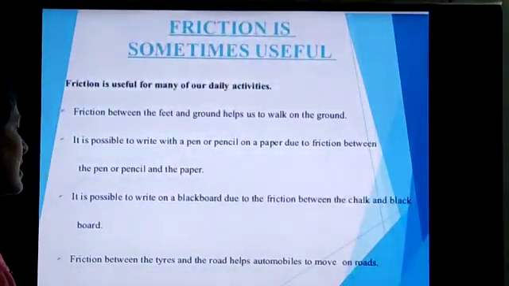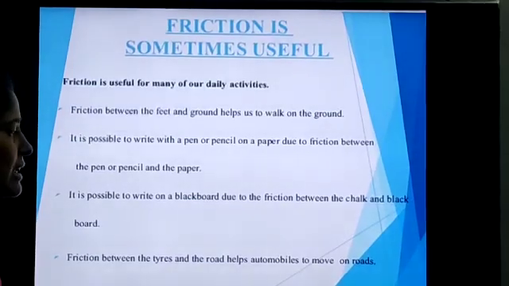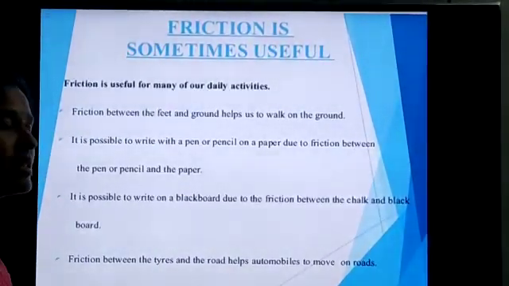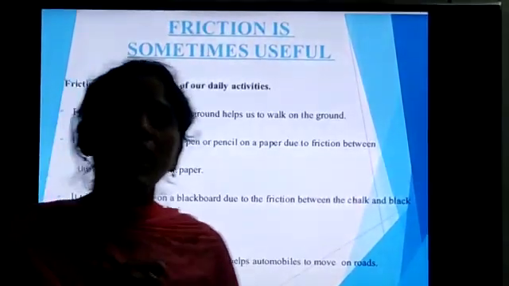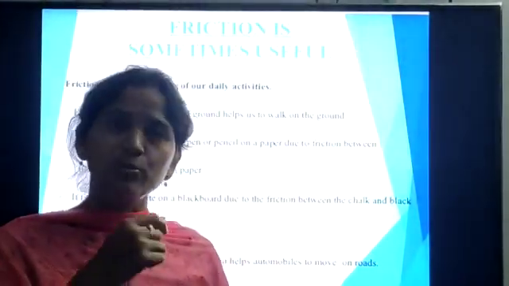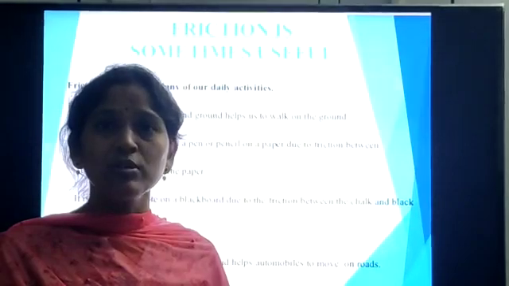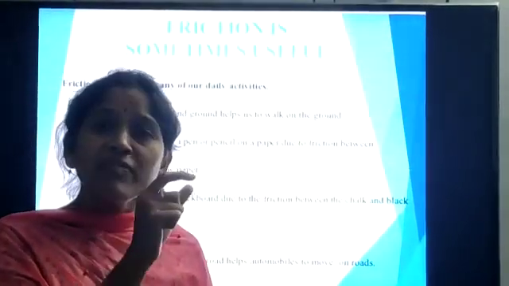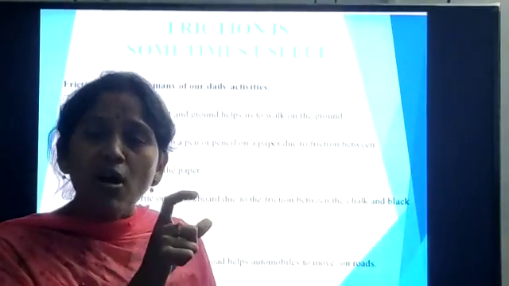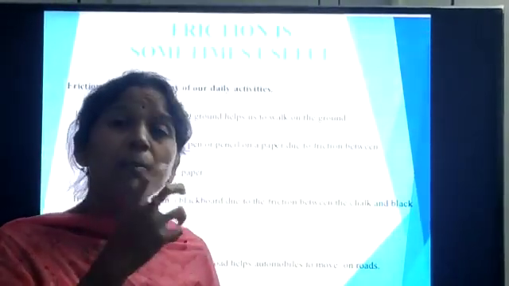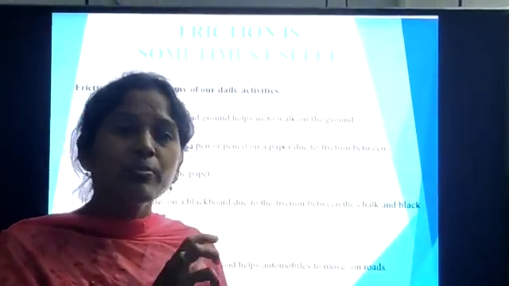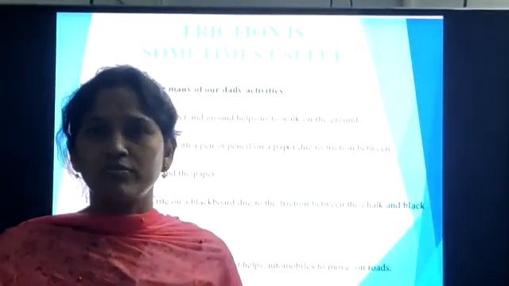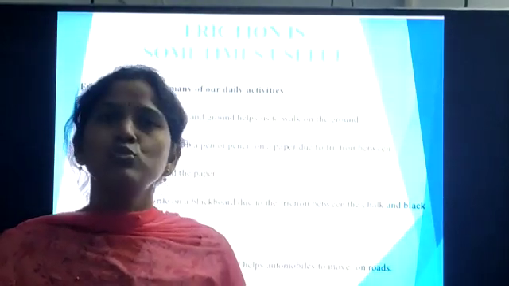And the next one is, it is possible to write on a blackboard due to the friction between the chalk and the blackboard. Suppose I am writing on the blackboard, the blackboard has a surface, no? The blackboard has a rough surface, that means it rubs off some chalk powder, chalk particles. So because of that reason, I am able to write. That means I can move forward. I am able to continue writing.